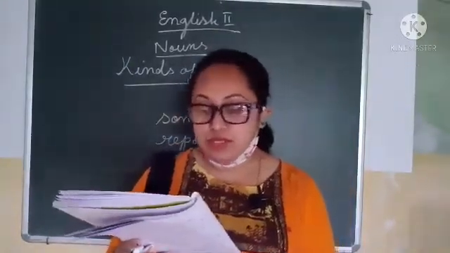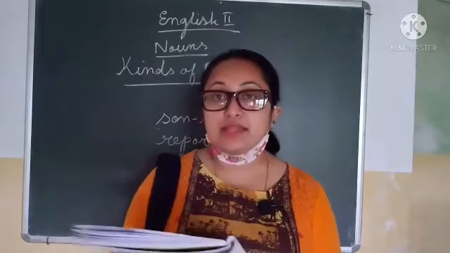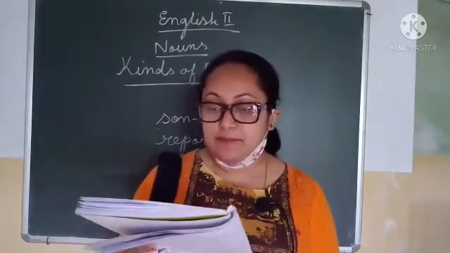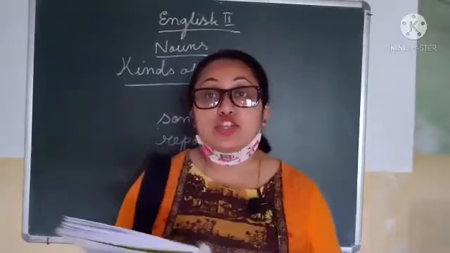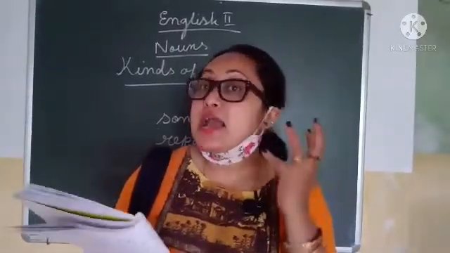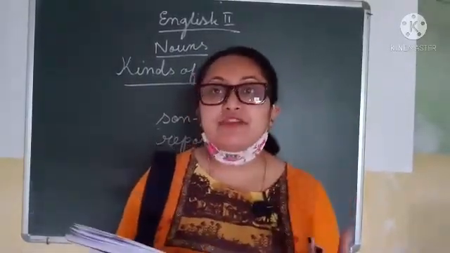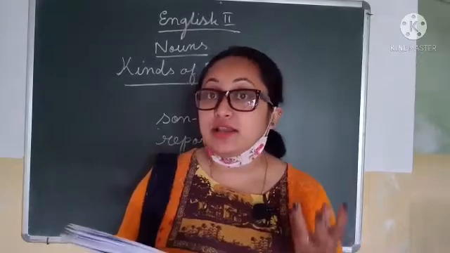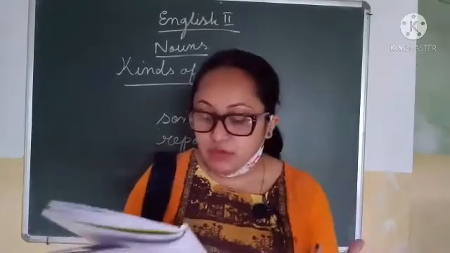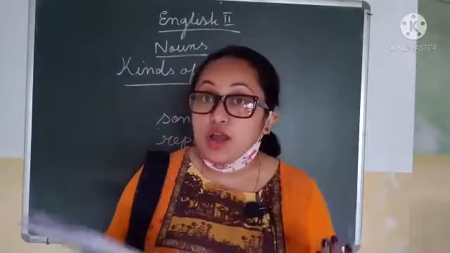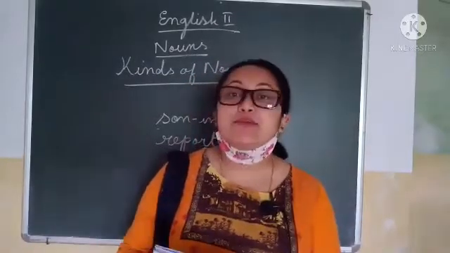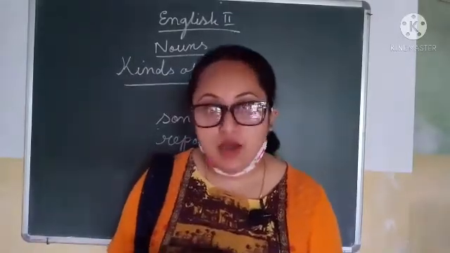Now countable nouns. Countable nouns are the names of objects, people, etc. Now countable nouns are those nouns which can be counted. The name itself signifies. It's not it. Countable. That means which can be counted. Now it's a very easy one. We can count what? We can count a book. We can count pens. So these are some of the examples of countable nouns.